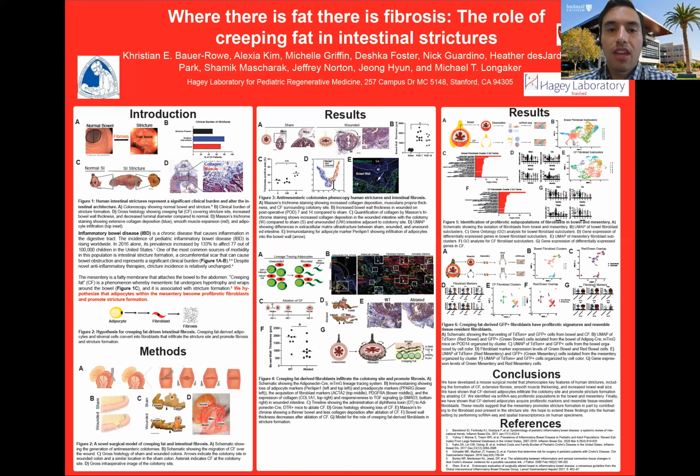And if we look at the extracellular matrix ultrastructure, that is the alignment and the thickness of some of the collagen fibers, using an algorithm that our lab has pioneered, we're able to see that the wounded bowel in the colotomy looks very different from the sham treated mice, as well as bowel that's adjacent to the colotomy site. In addition, we also noted the presence of adipocytes that had infiltrated into the bowel wall.